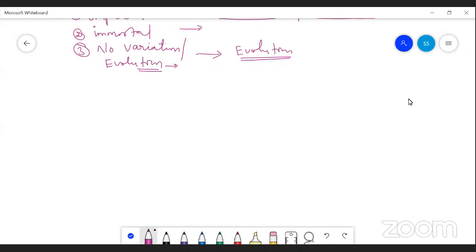In the asexual method of reproduction, there are two more points that you have to remember. One is the process called karyokinesis. Karyokinesis is nothing but nuclear division.